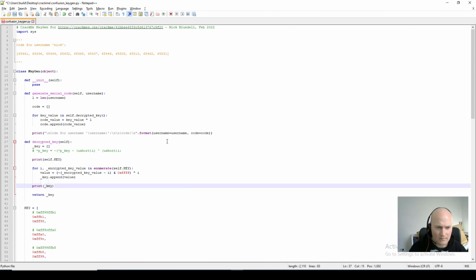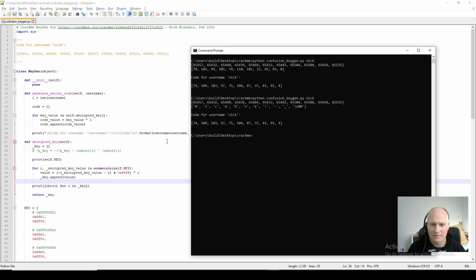So if I do for C in key, char of C to print it as text, and let's print that out. Aha, look. When we decrypt the key, these values, which look a bit strange to start with, once they've gone through the decryption, it brings them down into the ASCII range, which is why I thought if we print them as text, you can see this is the key. Nice one! So it looks like we're well onto it now.